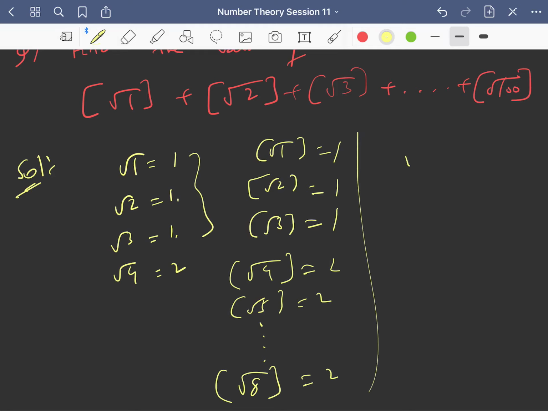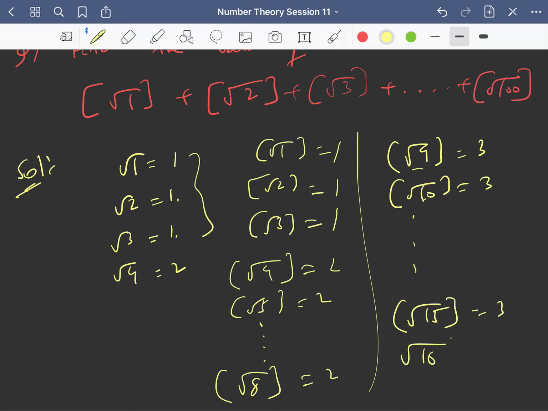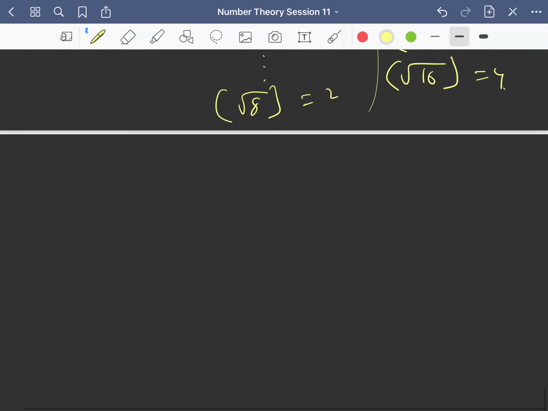But when you go to greatest integer of root 9, this will be 3, because root 9 is 3, whereas root 8 is 2 point something. And greatest integer root 10 will be 3 only, till root 15. But if you go to root 16, it will be 4. Root 17 greatest integer will also be 4, till root 24.